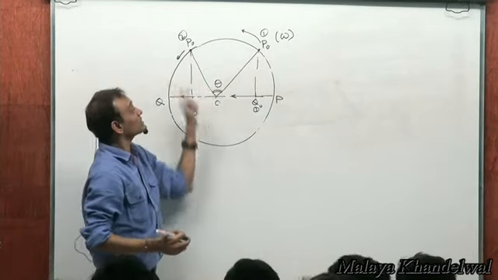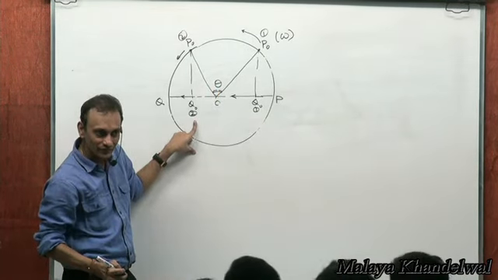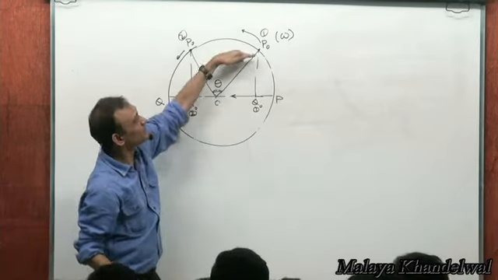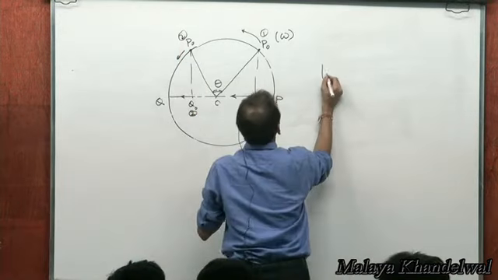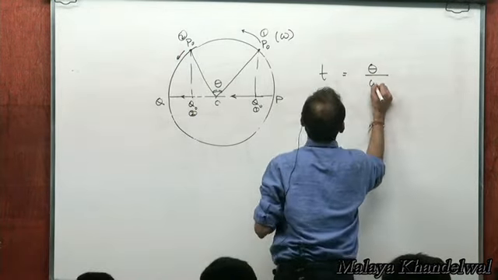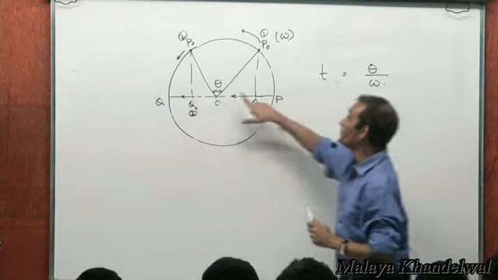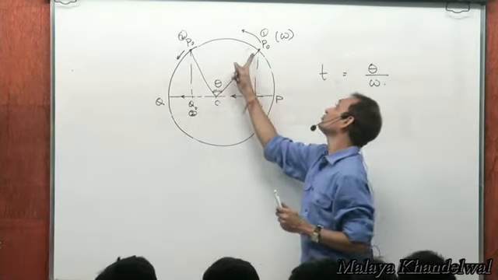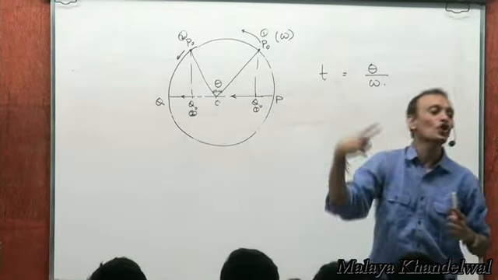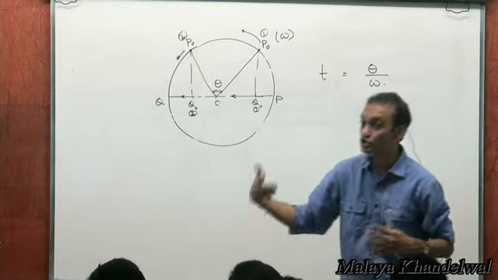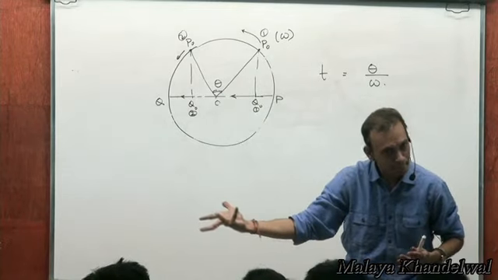So by the time P naught describes an angle theta at the center, Q naught goes from position 1 to position 2. Yes or no? So don't deal with Q naught, deal with P naught. The time taken by P naught to go from this position to this position is the angle that it describes divided by the rate at which it describes that angle, radians per second, that many seconds, right? So from geometry, if I can find theta, then I would rather deal with P naught, the auxiliary particle on the auxiliary circle, rather than the oscillator. Because the motion of the oscillator is complicated, the motion of its auxiliary particle is simple, right?